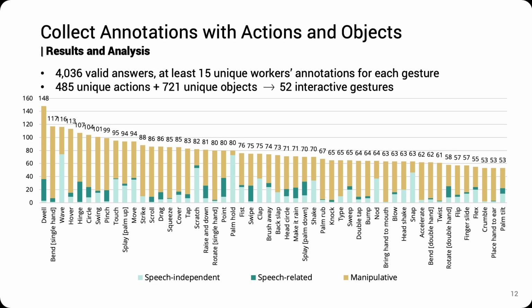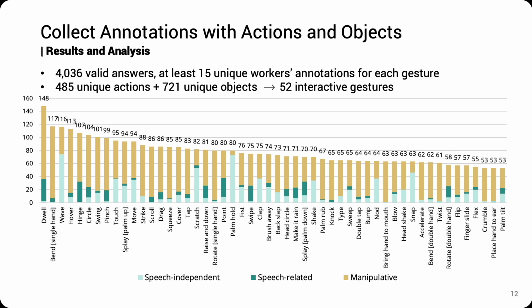We then cleaned the data by extracting pure verbs and nouns from the answers, and we got 485 unique actions and 721 unique objects. Those actions can be further grouped into communicative and manipulative ones. The distribution of collected actions here shows that manipulative gestures accounted for most participants' answers, reaching around 71%.